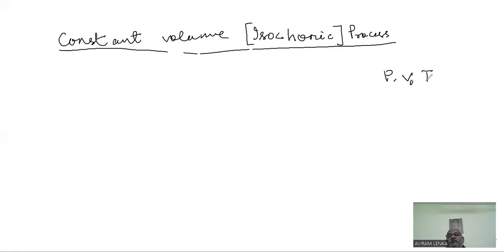When you discuss a process on the basis of these thermodynamic parameters, there are usually 5 important aspects which are required to be considered. And the first one is the state equation.